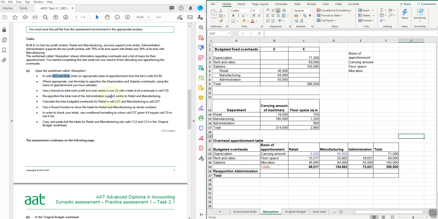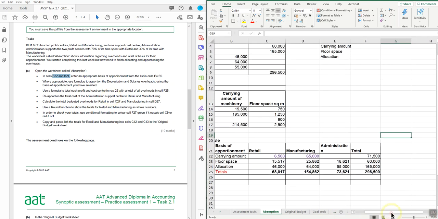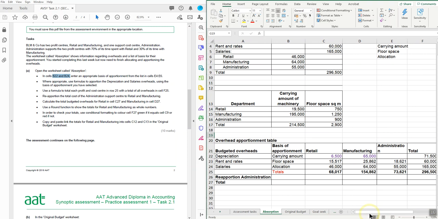Reapportion the total cost of the administration support to retail. Okay, make the screen a little bit bigger for you. So let's do the reapportionment. Now we know that we have been told that 70% of the admin costs go to retail and 30% to manufacturing.